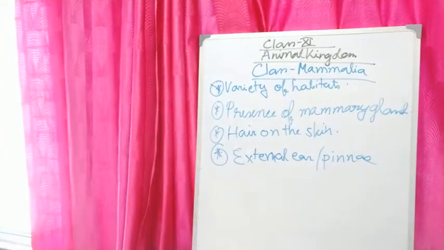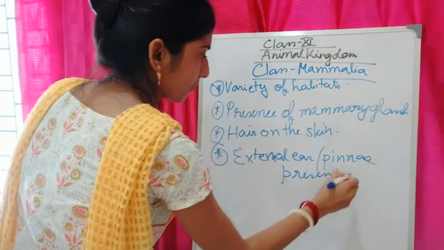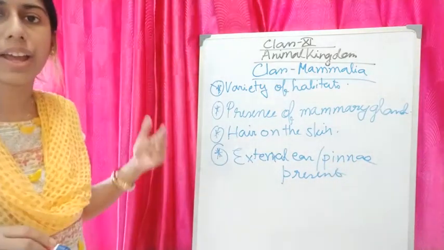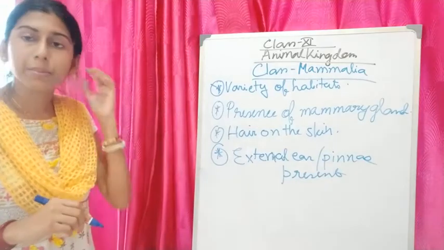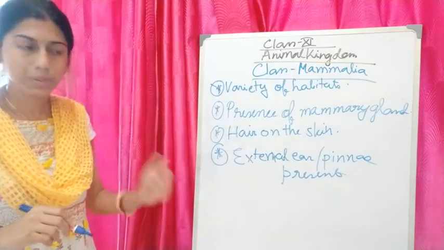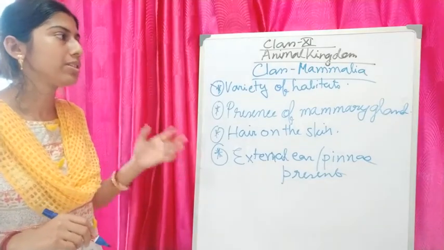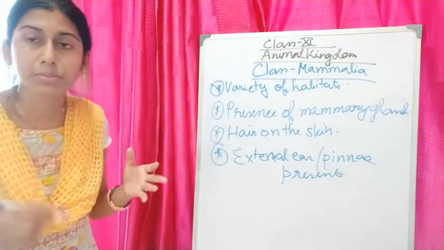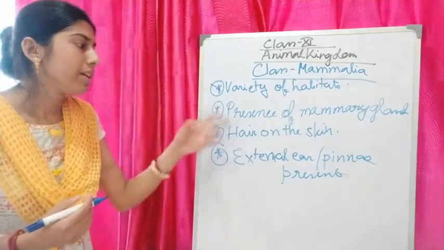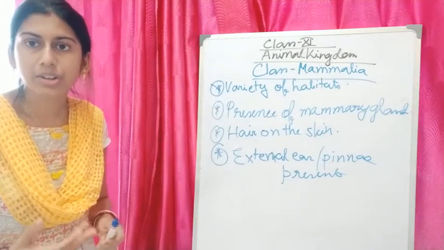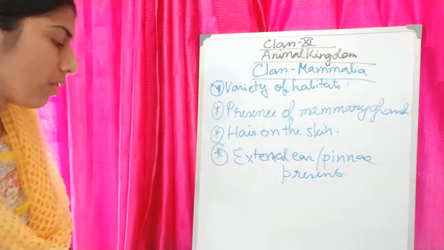So external ear or pinna is present. That is another unique feature in the case of mammals. That means they have an external ear or pinna. So these three are the main unique features of Mammalia. First is the presence of milk-producing mammary glands, second is that the body is covered with hair, and third is the presence of an external ear or pinna.